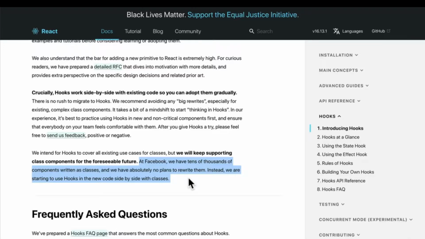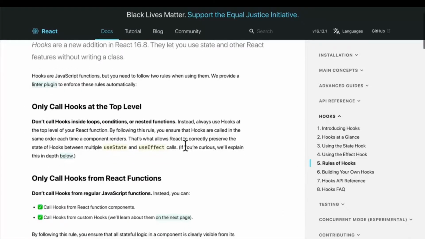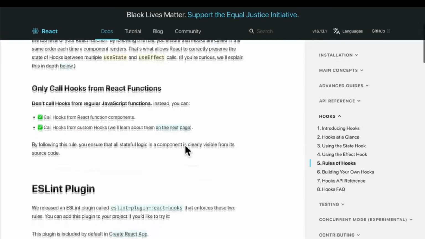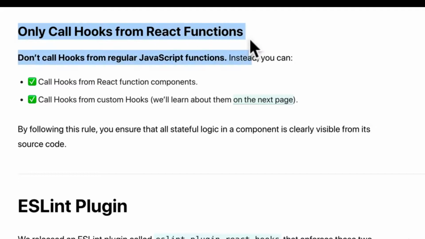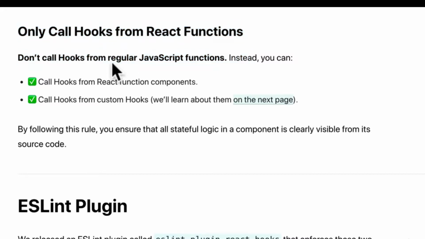So I recommend playing with your RoboFriends app, trying out different hooks, but I do want to go over two other things. One is the rules of hooks. There's two things that you have to remember. You can only call hooks from React function components. So you can't really call them outside of that. Only call hooks from React functions. So you can't actually call hooks in regular JavaScript functions. Remember, hooks are very React specific.